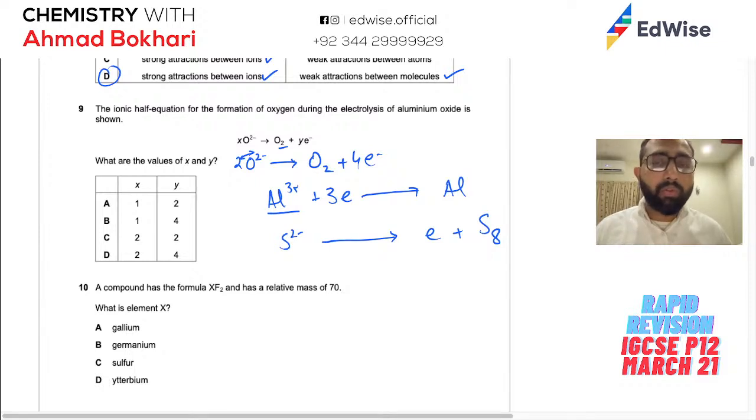So how do we balance this? हमें नहीं पता सल्फर का क्या स्ट्रक्चर है, हमें ज़रूरत ही नहीं है. We just need to balance the atoms first. So we have 8 sulfur here, so 8 sulfide. And then we balance the charges. So 1 loses 2, so 8 will lose 16, and there you go, 16 electrons. So that is probably the toughest example that they can give you for a question like this.